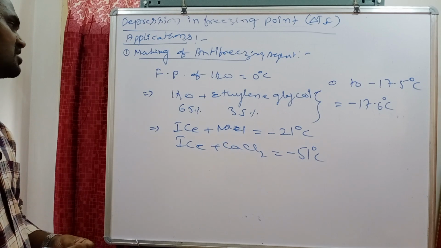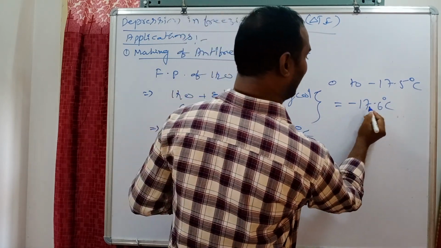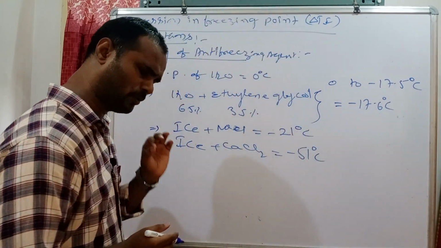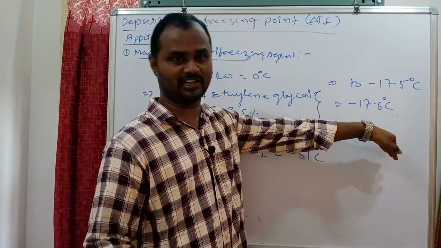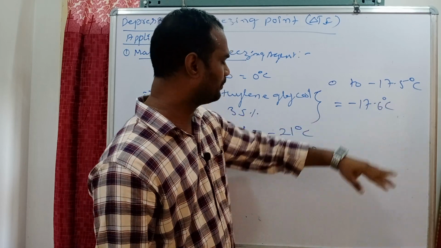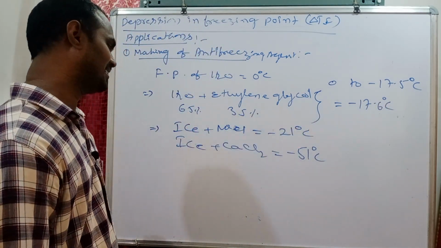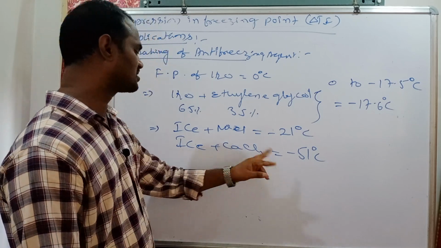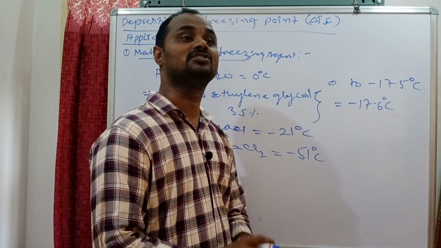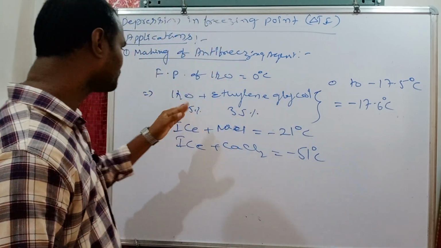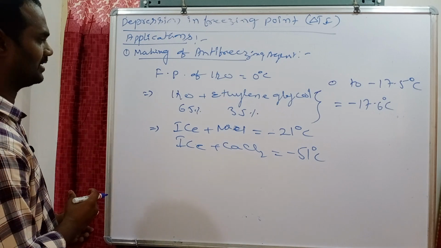This mixture, up to minus 17.6 degrees, no freezing; if less than this, it will freeze. Even ice plus NaCl, up to minus 21 degrees Celsius, but ice plus calcium chloride up to minus 51 degrees Celsius. These prevent the freezing. Is it clear?